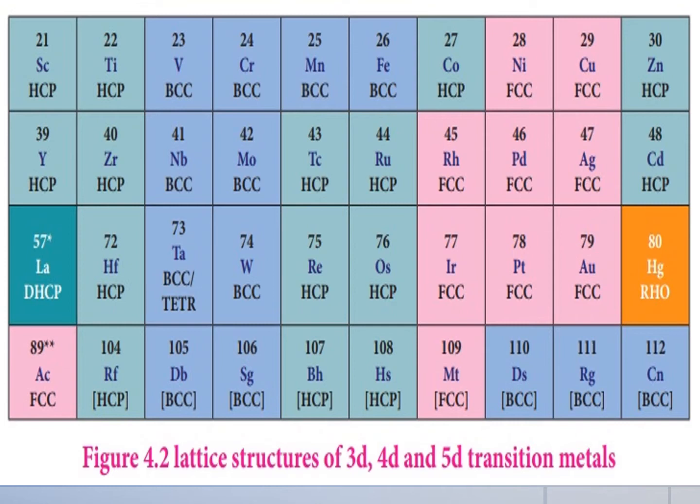So unlike the metals of group 1 and group 2, all the transition metals except group 11 elements are hard. Of all known elements, silver has the highest electrical conductivity at room temperature. So most of the transition elements are hexagonal close packed, cubic close packed or body centered. These three types of structures, hexagonal close packed, cubic close packed and body centered, are in the transition elements.